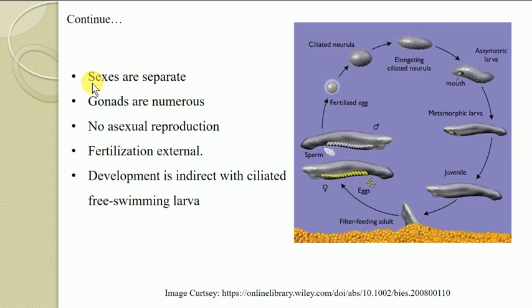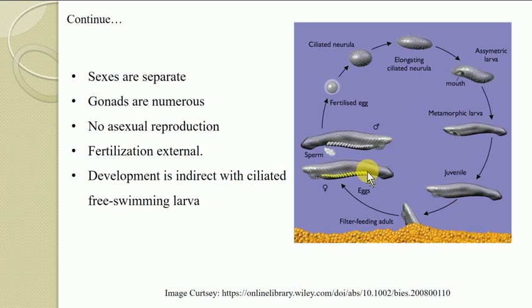The next characteristic feature: the sexes are separate in this organism. In the previous subphyla of Protochordata or Acraniata, we have seen that most of the time the hermaphrodite condition is there, meaning a single individual contains both male and female organs. But here the sexes are separate and the gonads are numerous. Here you can see this one is a male individual and this one is a female individual.